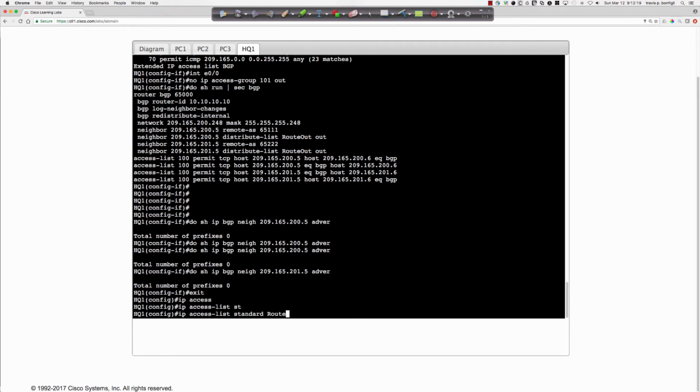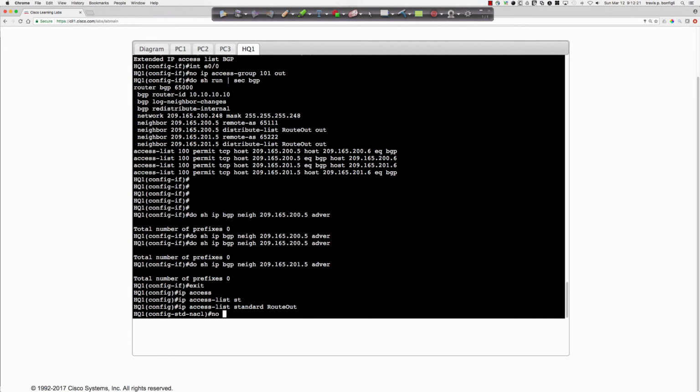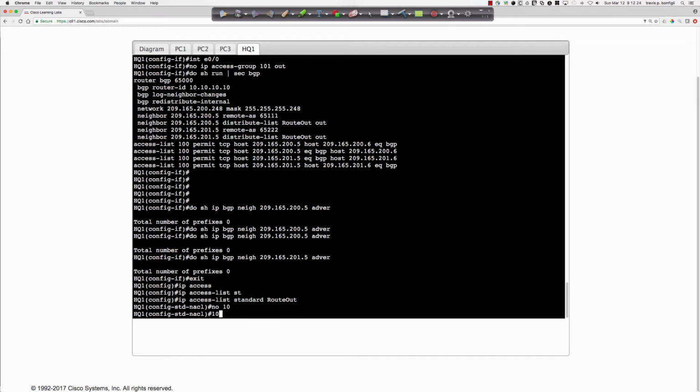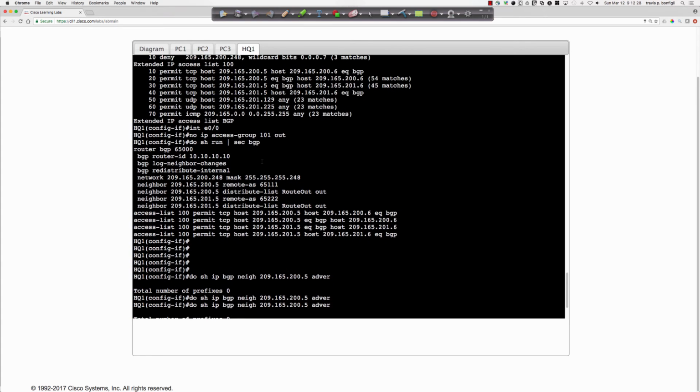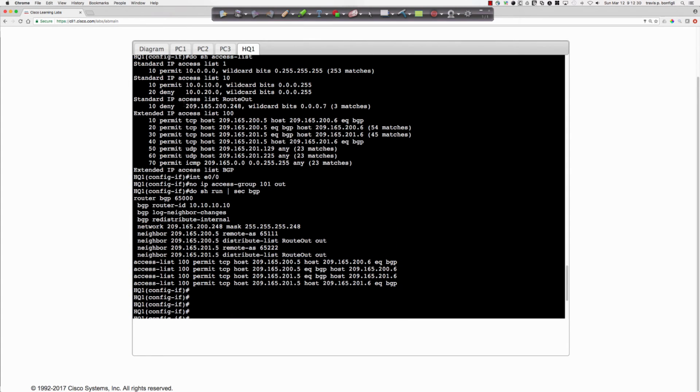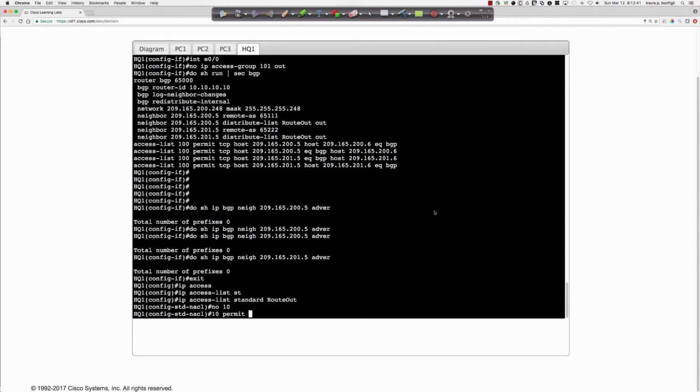IP access list standard route out, and we're going to say no 10, and then 10, and instead of deny, we're going to permit. If you see what they're permitting here, it's simply that network statement right there, the 209.165.200.248 with that wildcard mask. So we're going to say permit